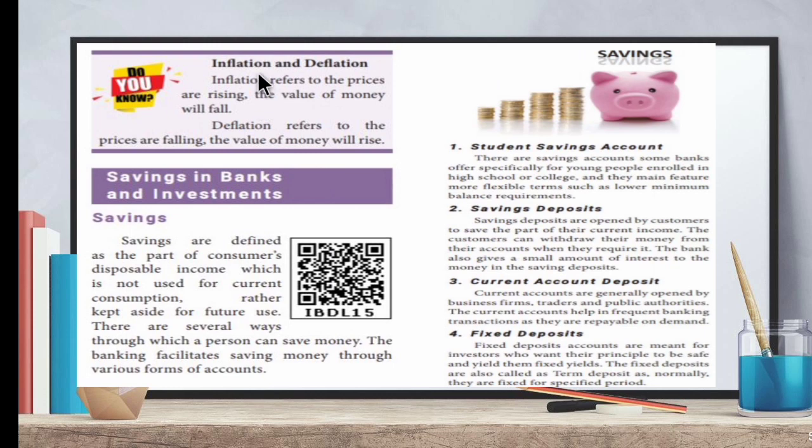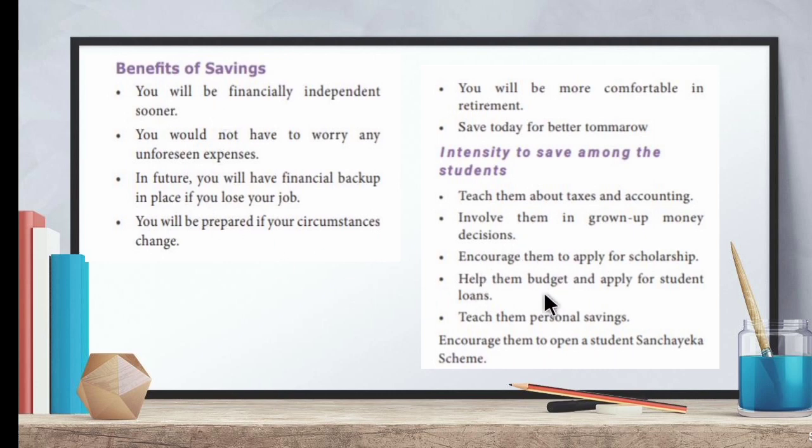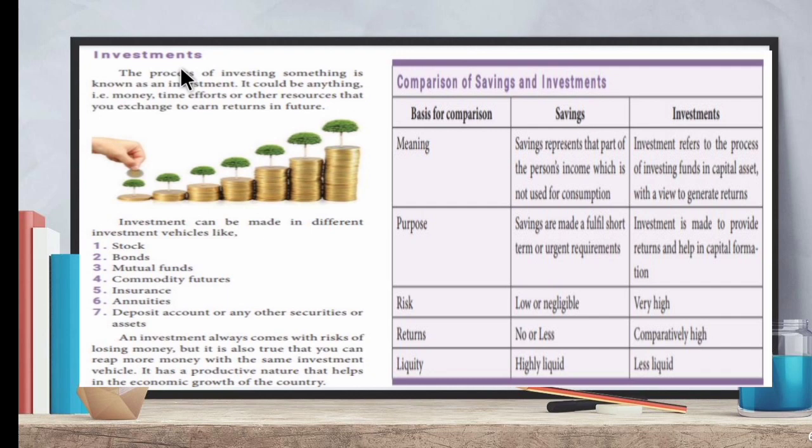Then we have seen the two important terms. Inflation means increase in price level. Deflation means decrease in price level. Then we have seen the definition for savings and what all the saving deposits available in the bank. Next, we have seen the benefits of saving and how savings can be inculcated among the students. And then we have seen about investment. Different types of investment vehicles are stocks, bonds, mutual funds, and insurance. So these are all the different types of investment vehicles. Then we have seen the comparison between savings and investments.